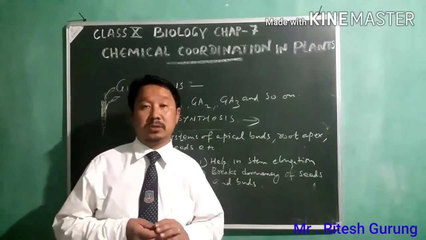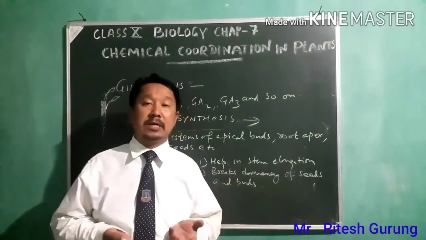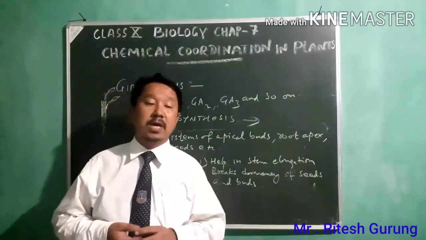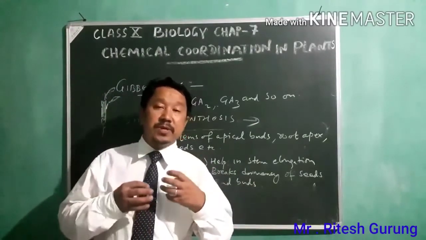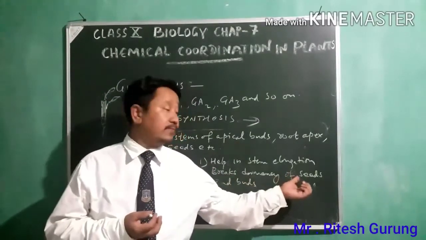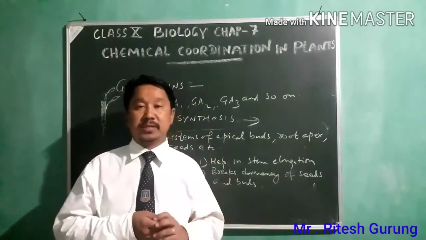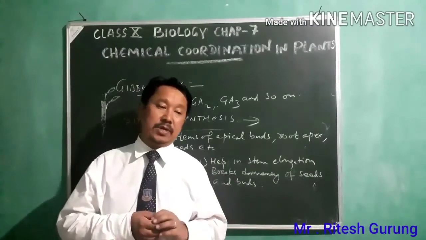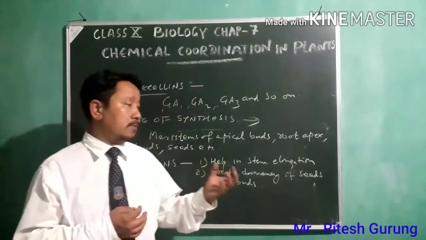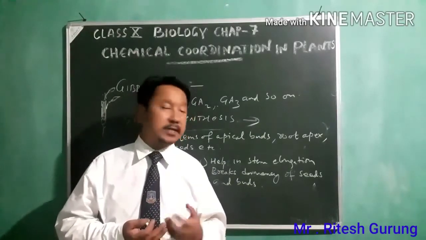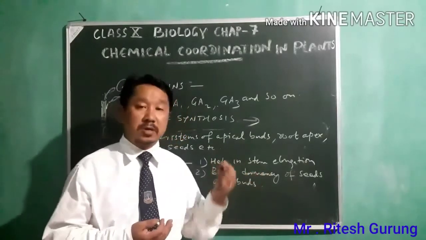Dormancy means what? It is very clear to us because we discussed dormancy in class 9 itself. Dormancy is a period of the seeds when they are inactive. The embryo inside is inactive and doesn't show growth. This period is called dormancy.